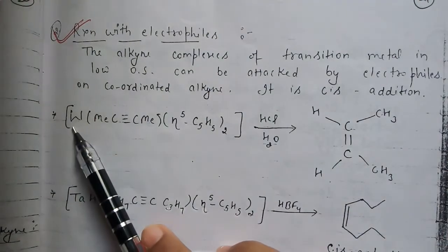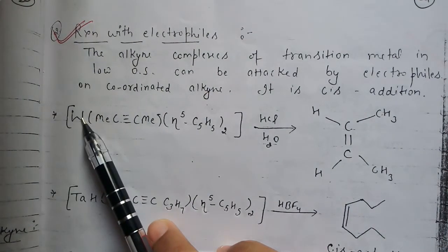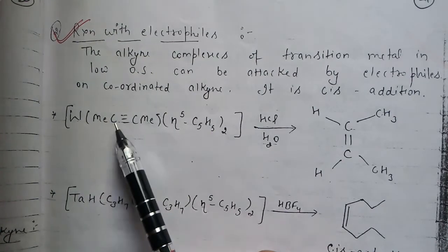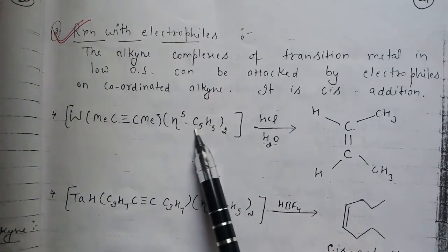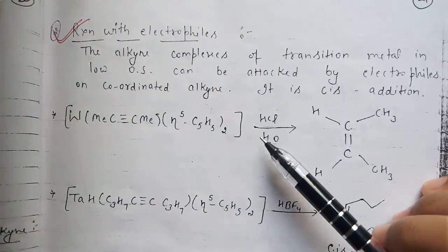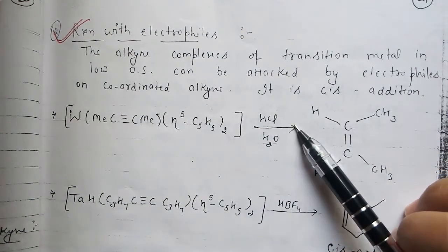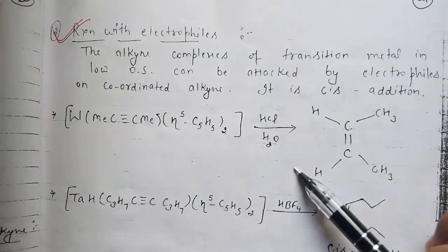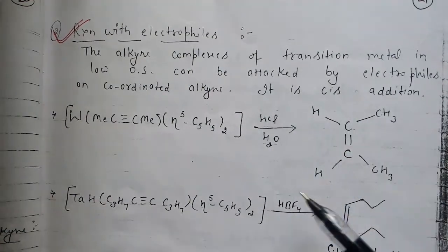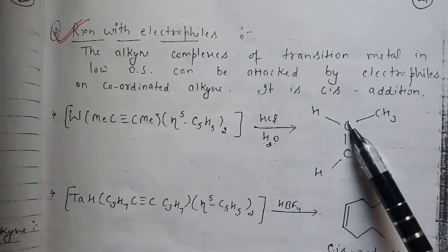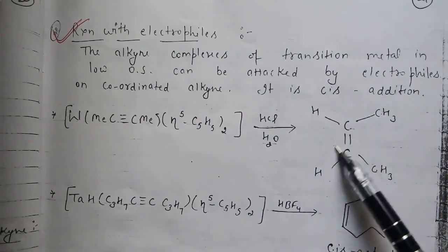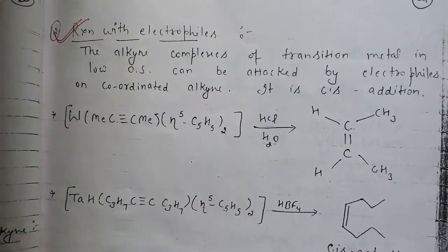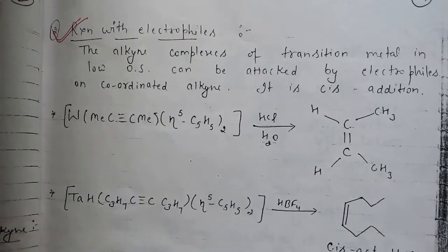So in this example, tungsten will behave as the central metal atom with a carbon methyl complex, which has 5 coordination sites. So when this reaction takes place with hydrochloric acid in the presence of water molecules, then the complex formation will be something like this. The carbon-carbon has a double bond and the methyl group is attached to it, and the other side is attacked by hydrogen. It means hydrogen is getting added.